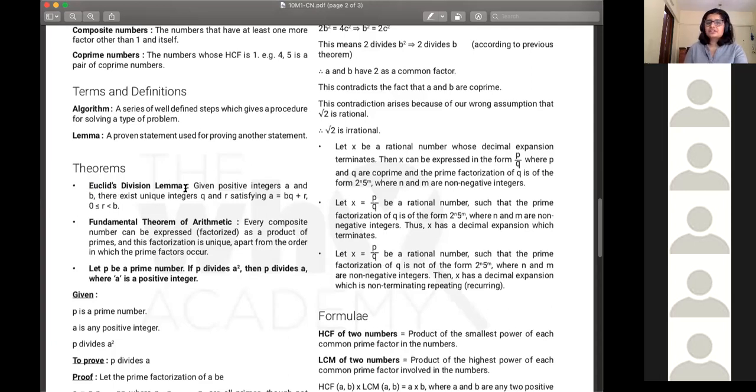So you have Euclid's division lemma. Lemma is nothing but it's a true statement. Like you have heard of axioms and theorems, right? So lemma is nothing but another like true statement, just like an axiom. Okay, so Euclid was the father of geometry. He was the first person to ever write something called a math textbook.